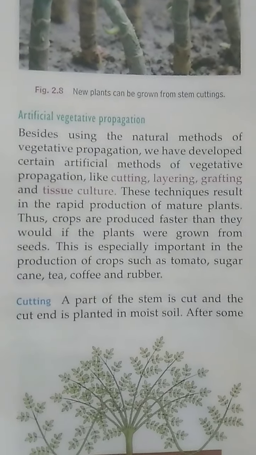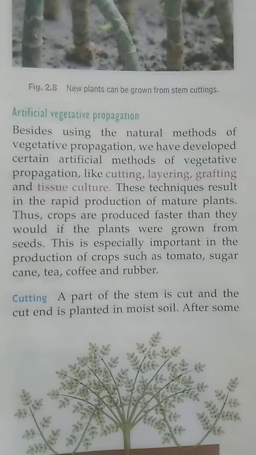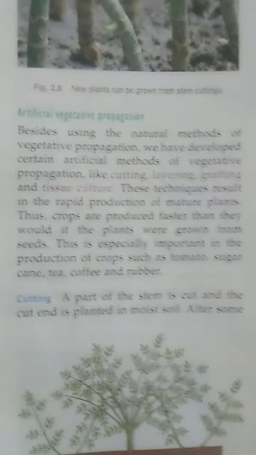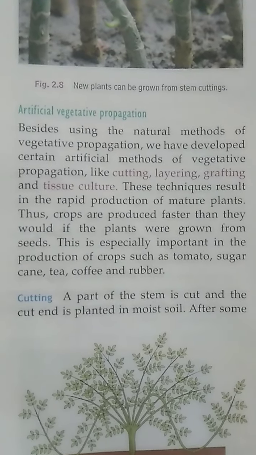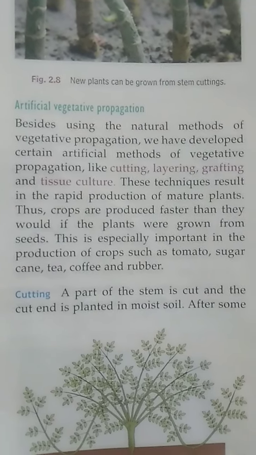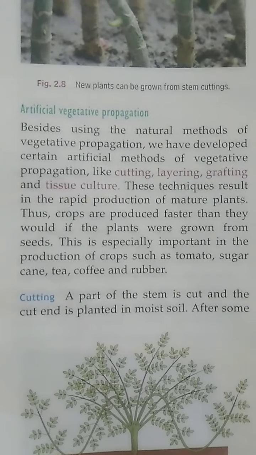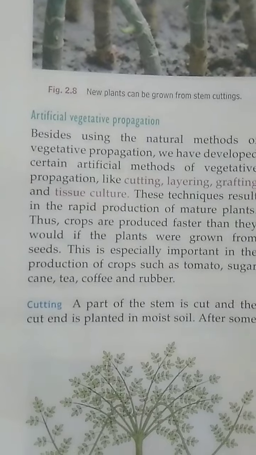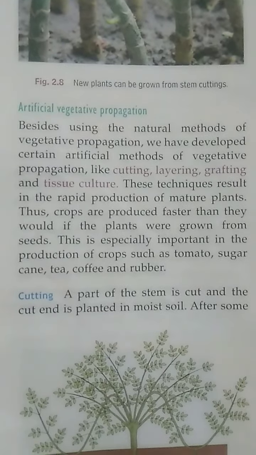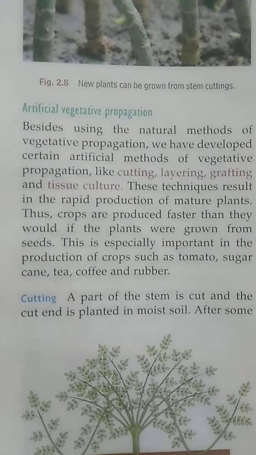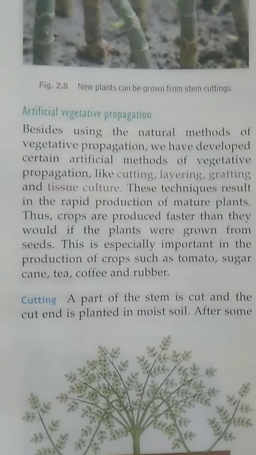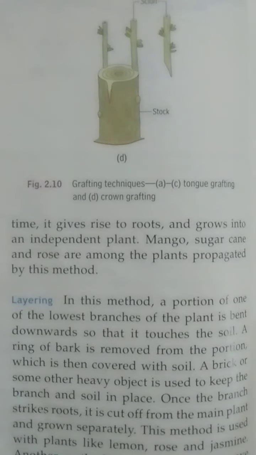This is the simplest method of artificial vegetative propagation, and you usually see this method in the case of the rose plant. If we want to produce a rose plant, then we cut a part of the stem of the parent rose plant and sow that cut part in moist soil, and after some time new roots arise from this part, then it grows into an independent plant. Some other examples of plants which can be grown by this method are mango, sugarcane and rose.